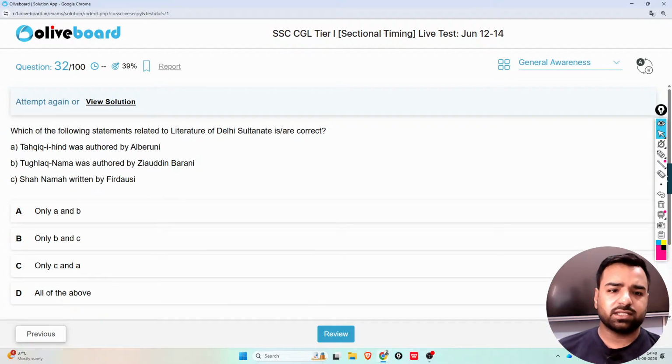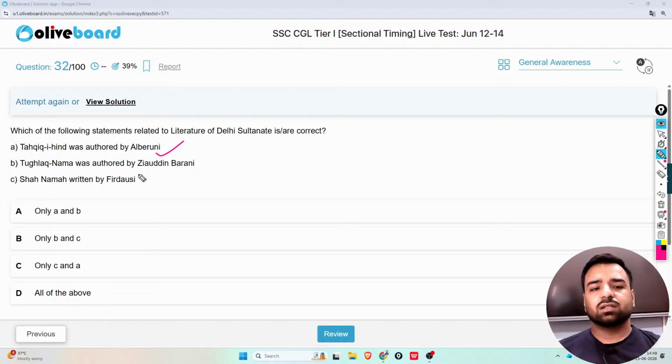Next is, which of the following statements related to the literature of the Delhi Sultanate is or are correct? The first is, Tehqiq-e-Hind was authored by Al-Biruni. Second, Tughlaq-Nama was authored by Ziauddin Barani. And option number C, Shahnama was written by Firdausi. So what do you think, what should be the correct answer, guys? Here, Tughlaq-Nama was not authored by Ziauddin, but yes, Tehqiq-e-Hind was authored by Al-Biruni and Shahnama was written by Firdausi.